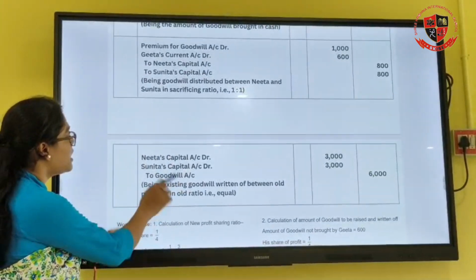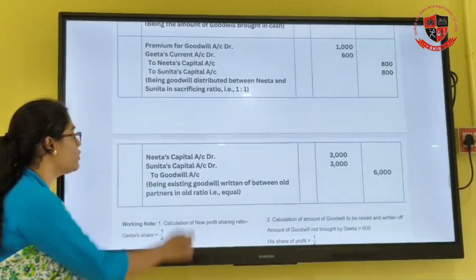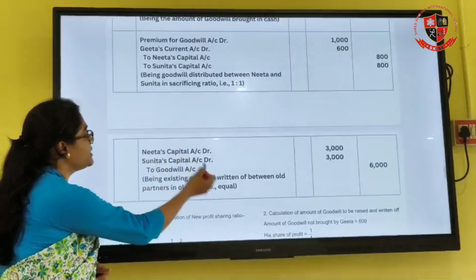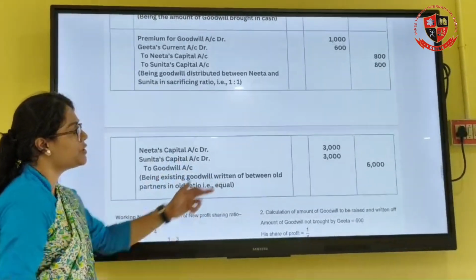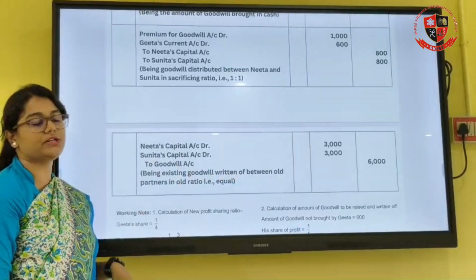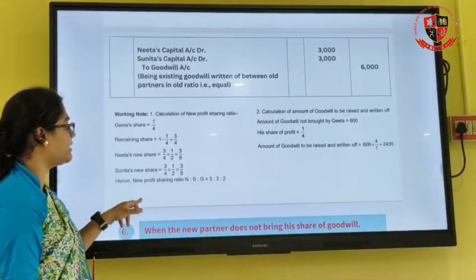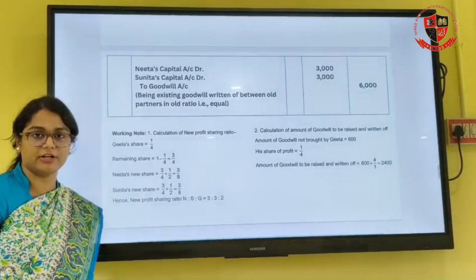No, this is the entry for the existing goodwill. So Neeta's capital account debit, Sunita's capital account debit to goodwill. So 6,000 will be distributed in the old ratio. So we are done, and this is the calculation that we have done.